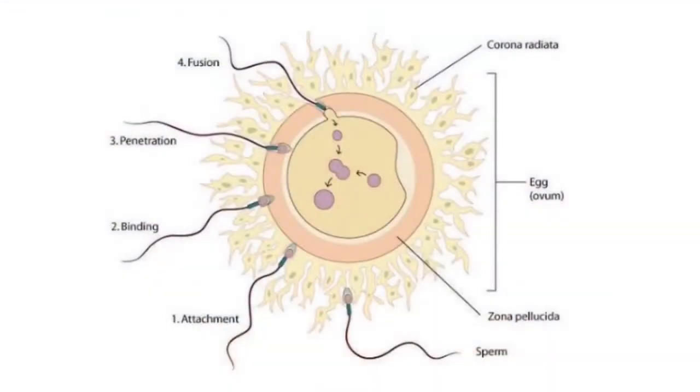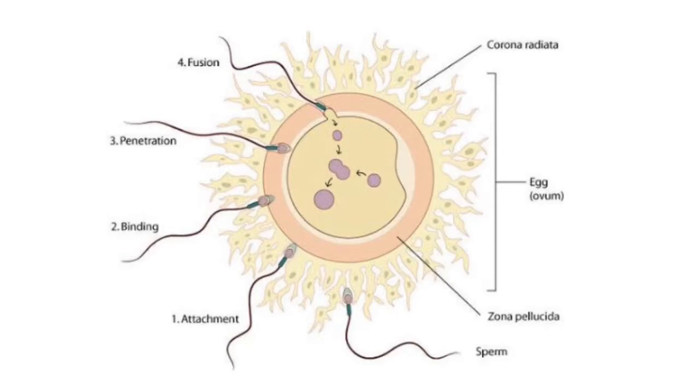It is the process of the fusion of the male gamete, that is the sperm, and the female gamete, that is the ovum. During fertilization, a sperm comes in contact with the zona pellucida of the ovum and induces changes in the membrane which block the entry of other sperms, thus ensuring that only one sperm can fertilize an ovum. That is, it prevents what?